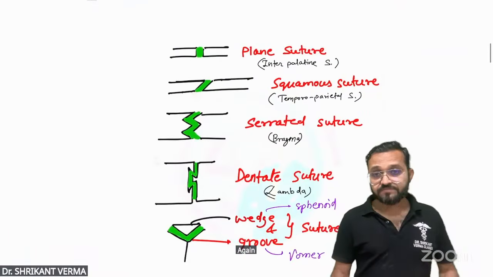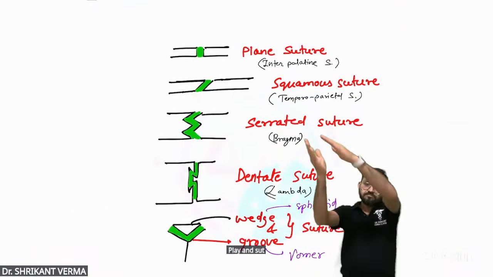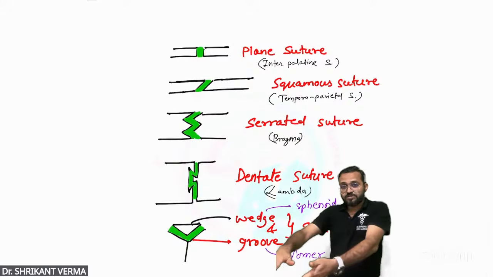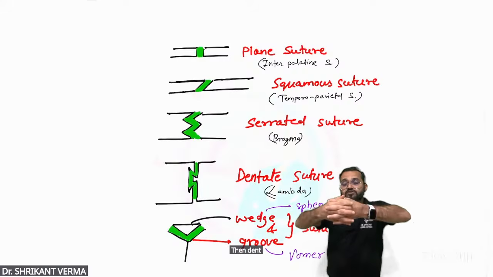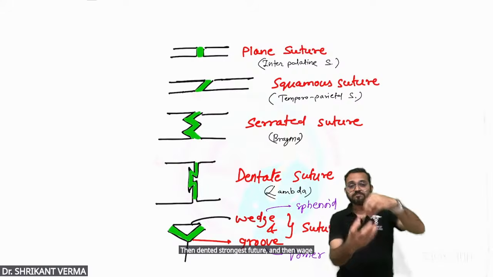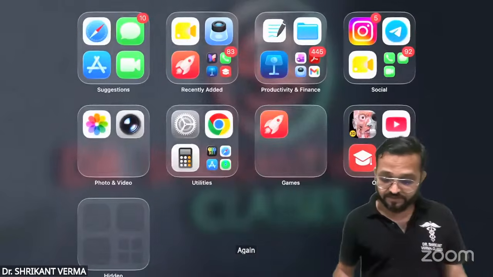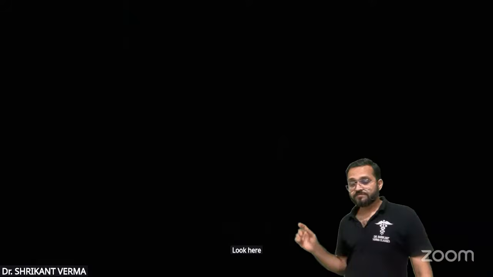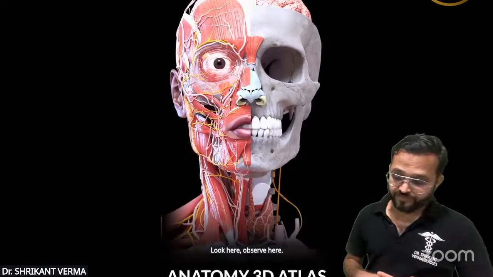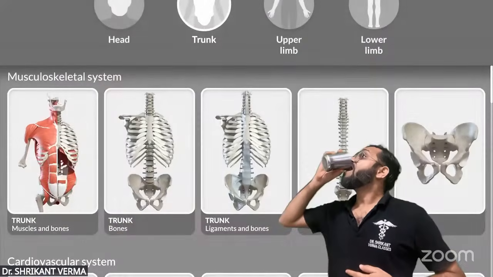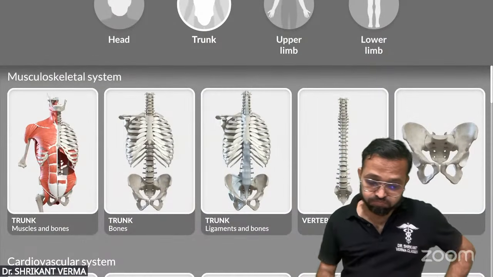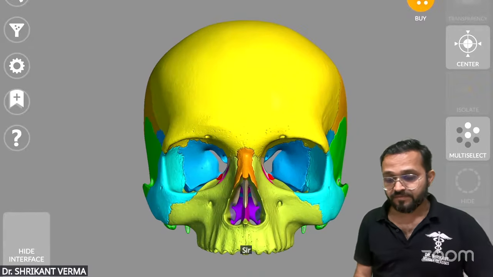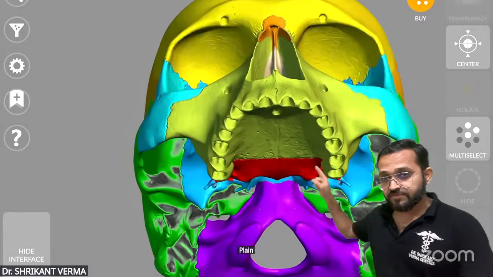Again, sir, plain suture, squamous suture, serrated suture, zigzag, then dentate, strongest suture, and then wedge and groove suture. Again, with the 3D anatomy. Look here, observe here. Sir, plain suture. Can you see?